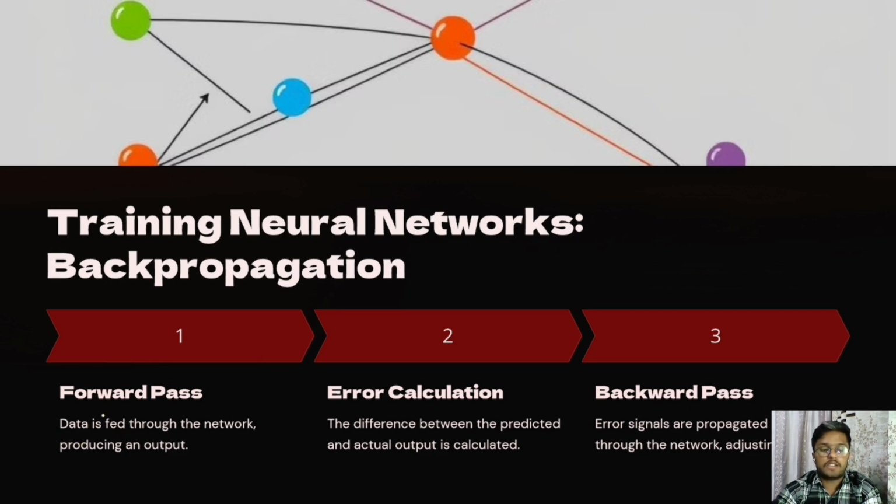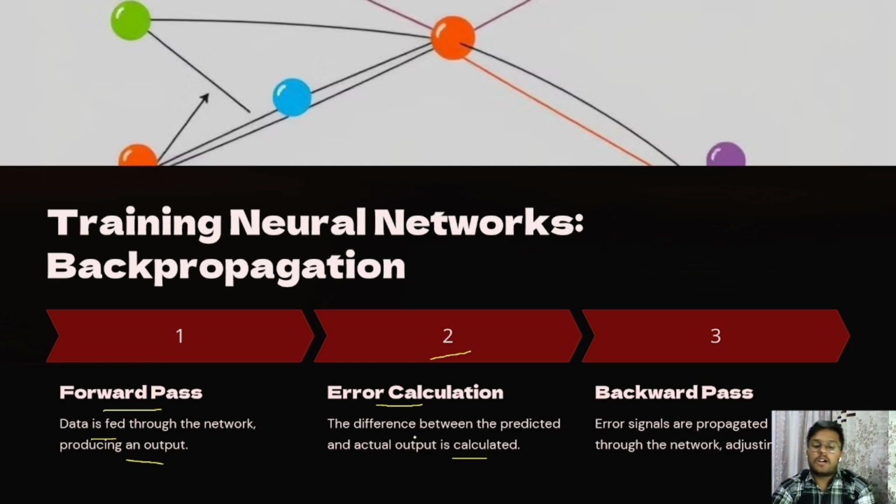Now, the next topic is training neural networks with backpropagation. The first one is the forward pass. Data is fed through the network, producing an output. The second one is error calculation. The difference between the predicted and actual output is calculated.